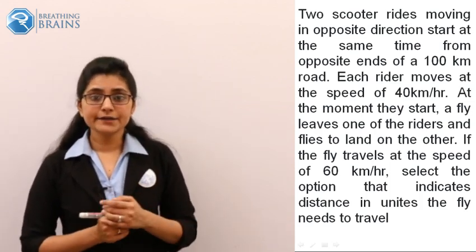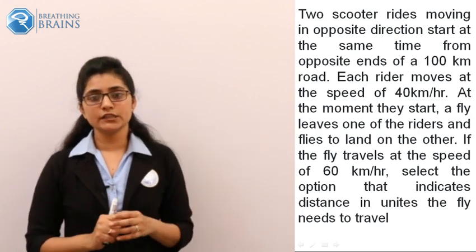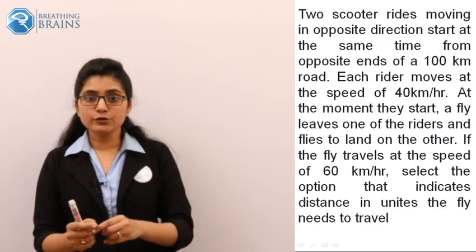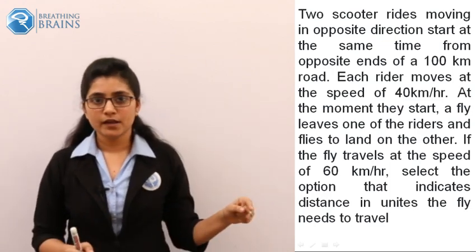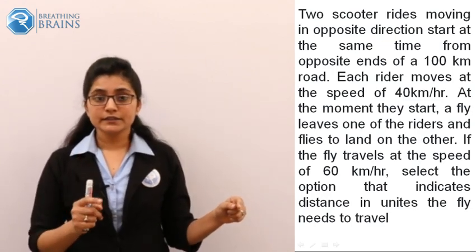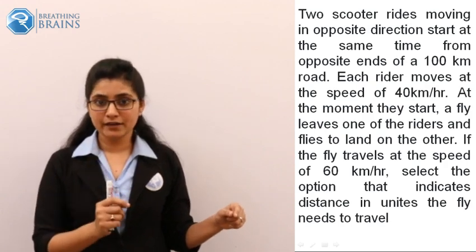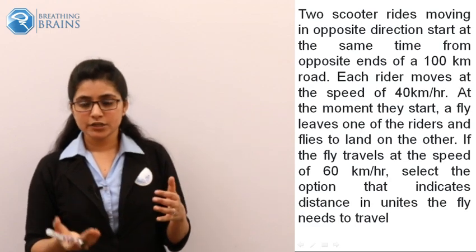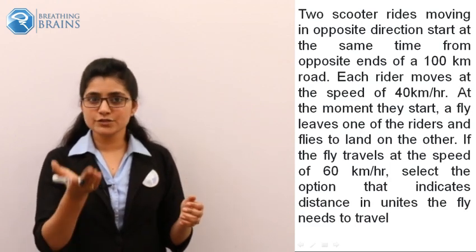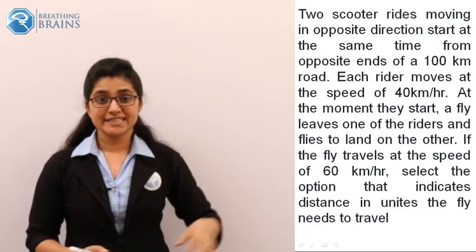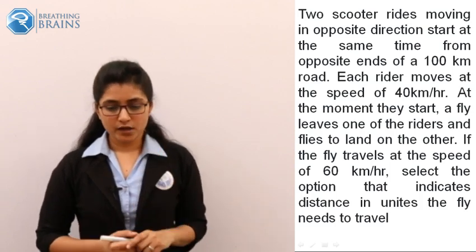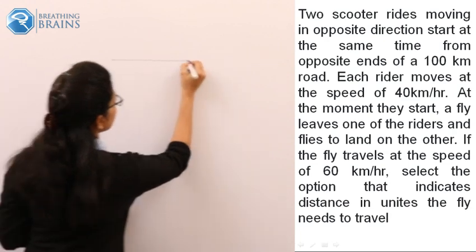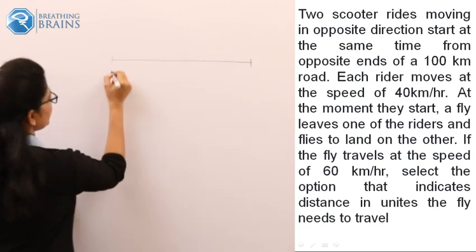And when they start moving in opposite directions, a fly leaves one scooter and tries to sit on the other scooter. So you have to find out the distance traveled by the fly while it flies from one scooter and tries to sit on the second scooter. As it is actually given in the problem, both scooters travel in opposite directions.